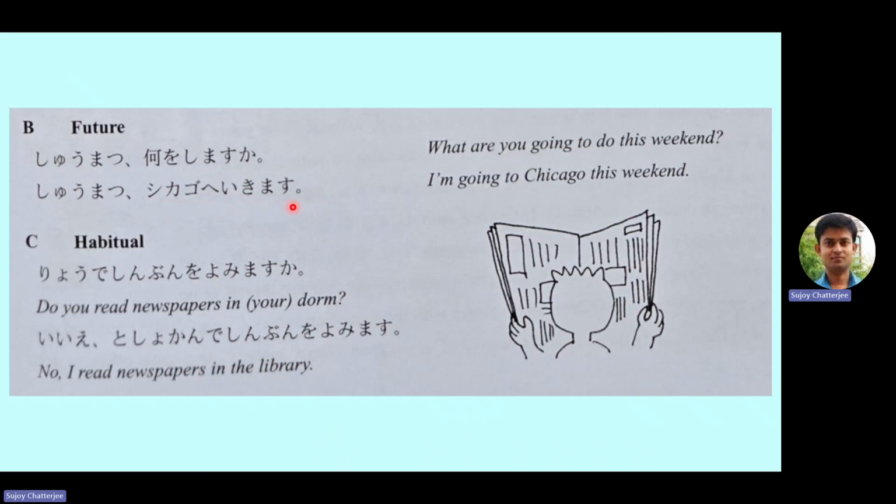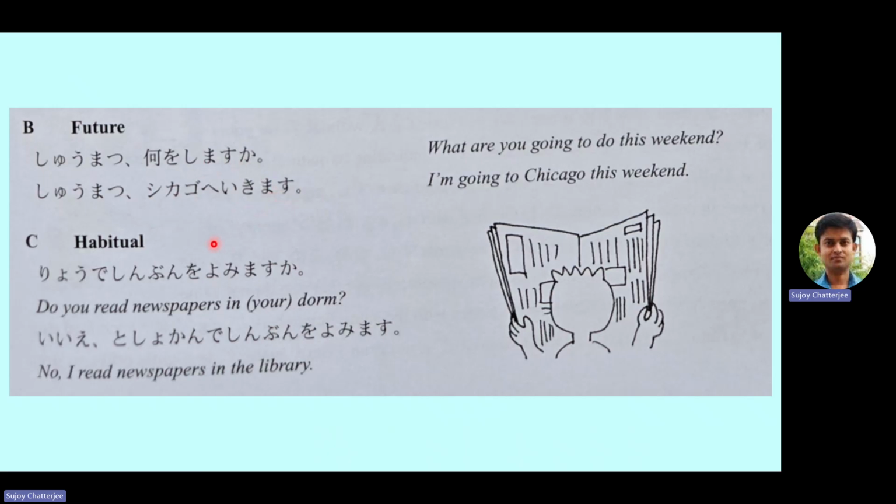That we will see probably in our next lecture. We will discuss this e particle and ni particle and the usage of both when it comes to expressing a motion verb like ikimasu. That means going, coming, these are all motion verbs. So shumatsu nani o shimasu ka? Shumatsu Chicago e ikimasu. I will go to Chicago this weekend. So again the masu form here.